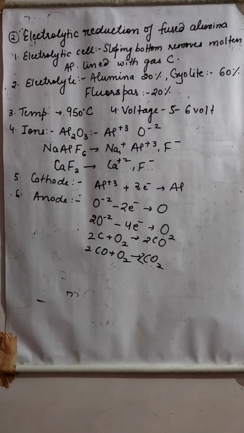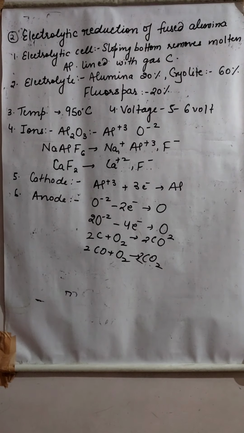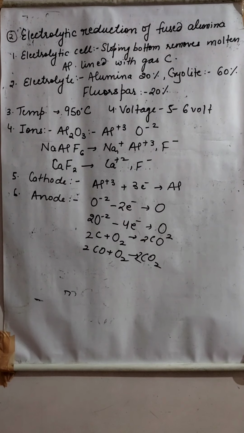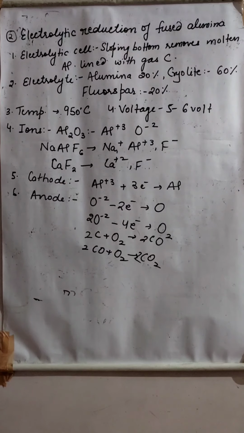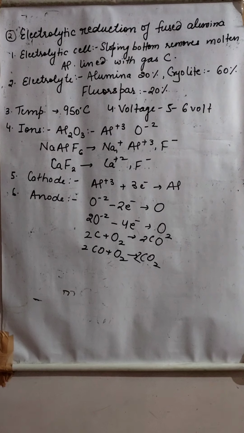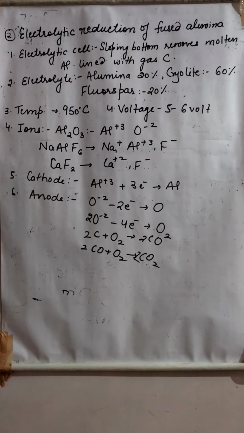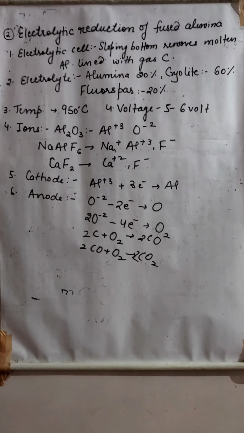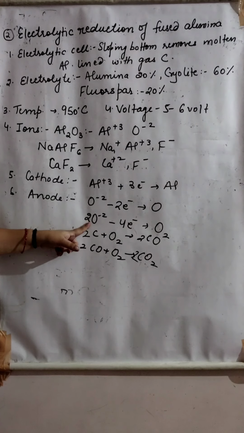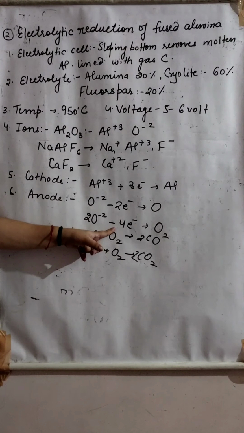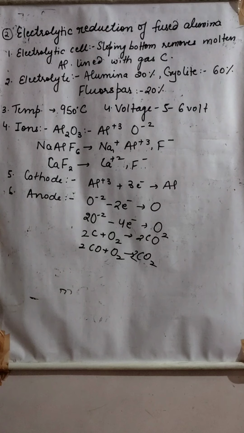Now at the anode, what is present? Fluoride and oxygen. So oxygen will discharge. Oxygen O minus 2 will remove 2 electrons and will convert into O. Now single O doesn't have any independent existence. So 2 O we require, which means 4 electrons. It will lose them and convert into O2.